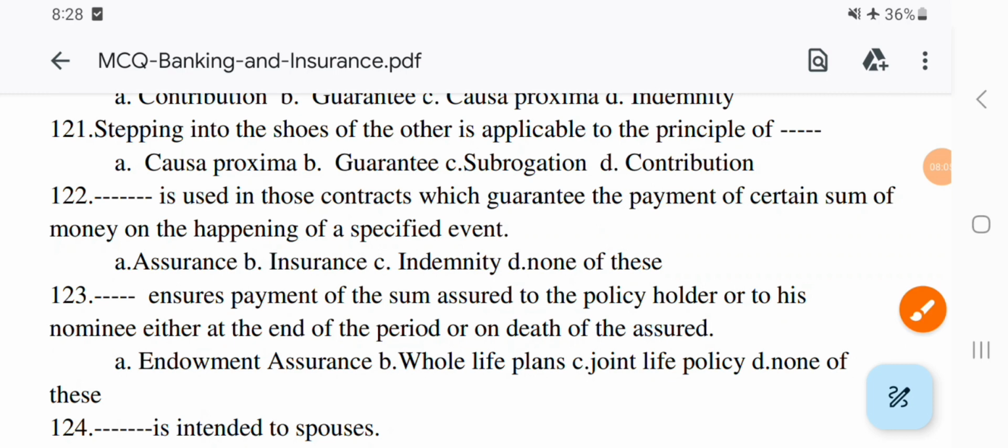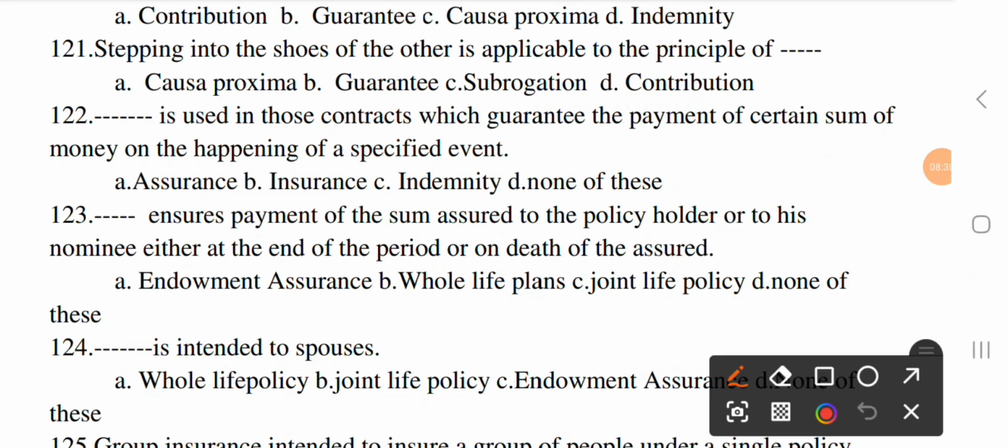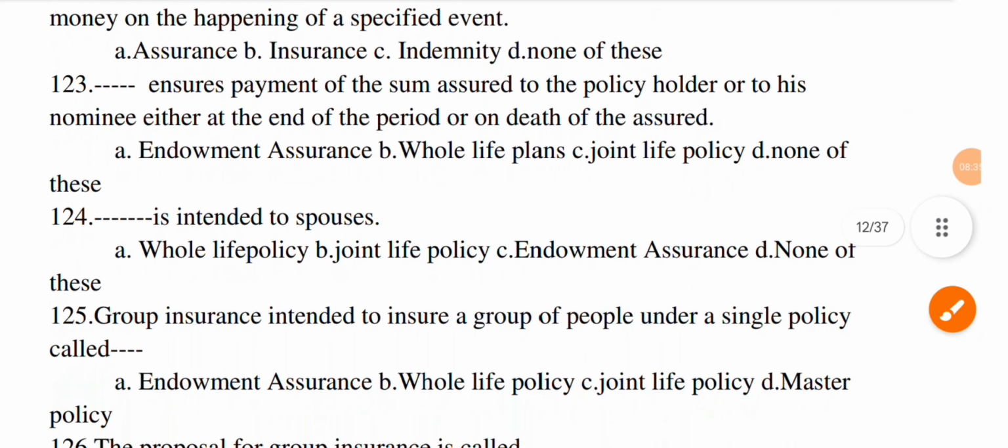Next question. Dash ensures payment of the sum assured to the policy holder or to his nominee either at the end of the period or on the death of the assured. Option A, endowment assurance. B, whole life plans. C, joint life policy. And D, none of these. The correct option is A, endowment assurance.